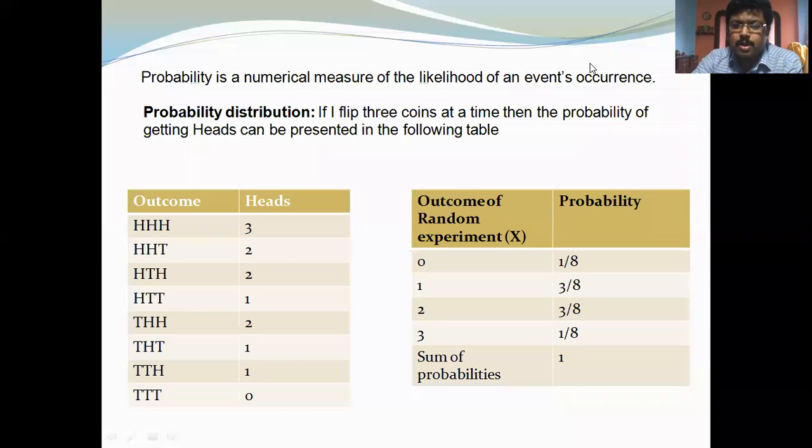Here the total number of outcomes is 8. So the chance of occurrence of three heads at a time is 1 by 8, on the basis of the classical view of probability.